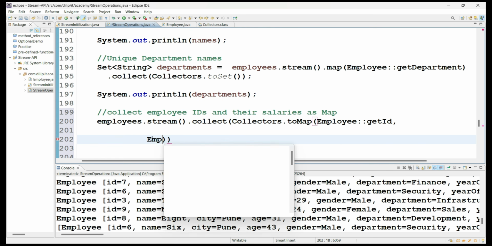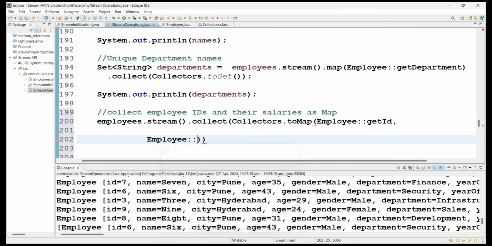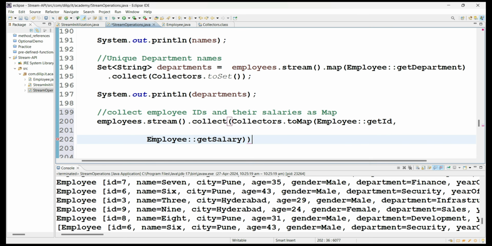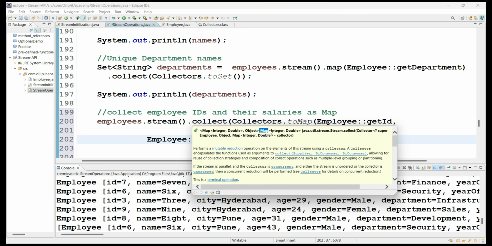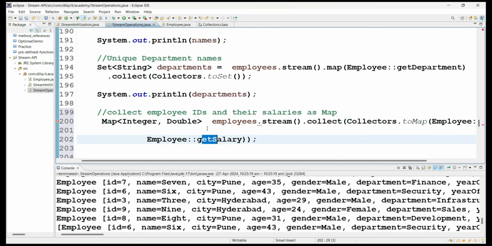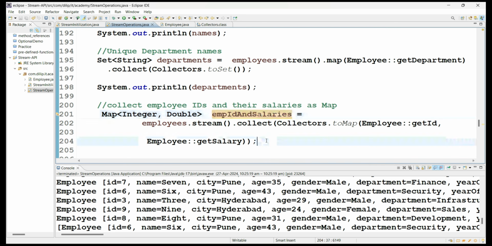So here, and what is the next? Employee colon method reference, and what are the values you are collecting? Salary, get salary, right? So that's all. Now see what is the return type of collect. It's all about Map of Integer comma Double. So why is it Map of Integer comma Double? Because employee ID is an Integer data type, salary is a Double data type. That's why it created the map with these data types. Okay, employee ID and salaries. Okay, import the Map. Okay, so let me print it now.